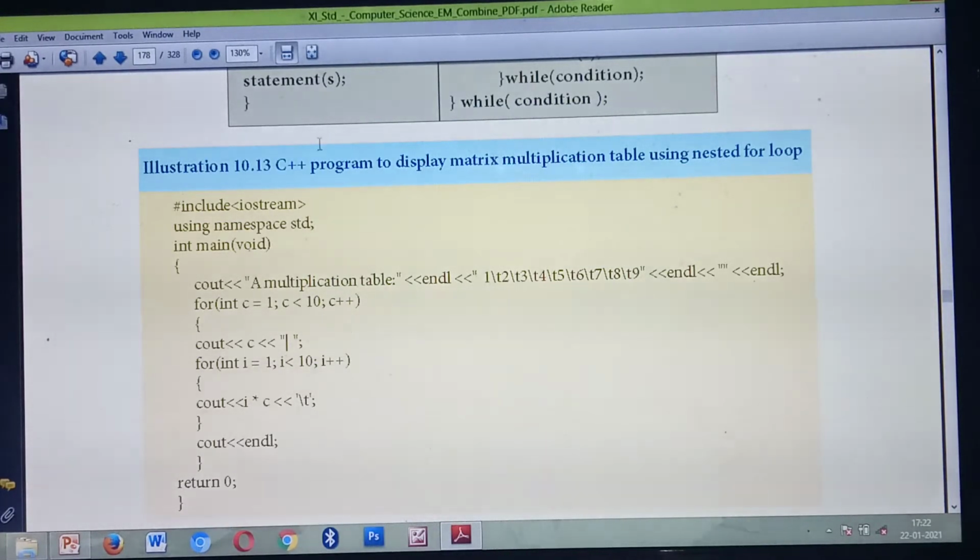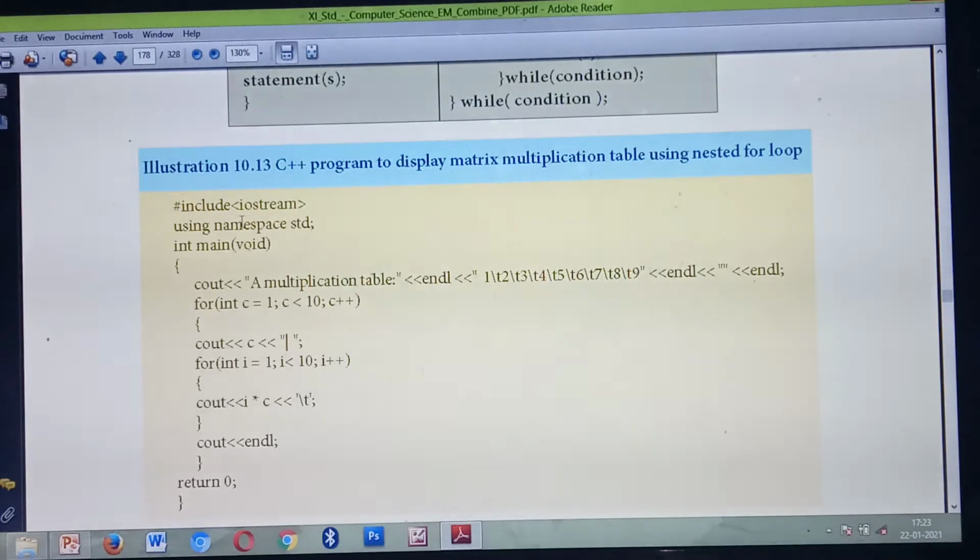So listen, what is the program? Write a C++ program to display a multiplication table using nested for loop. So you are going to display a multiplication table. Multiplication table using which loop? Nested for loop.